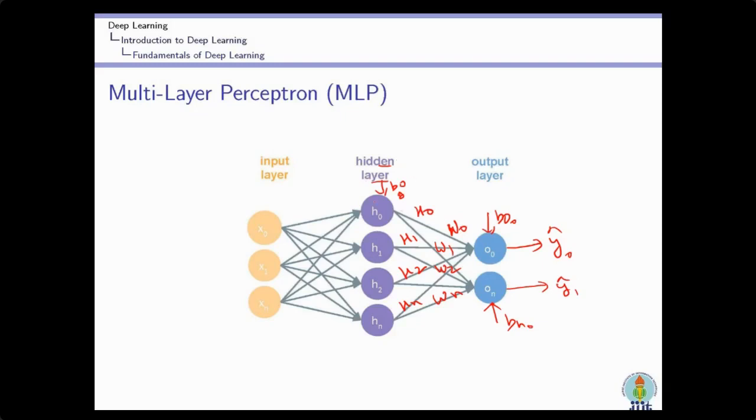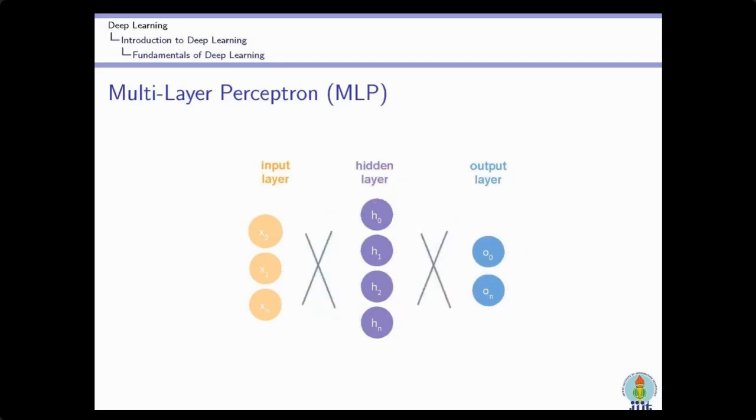As I have already told you, it is not compulsory that every neuron in the previous layer is connected to every neuron in the next layer. That's why we have represented this connection by this cross. So this is a multi-layer perceptron.